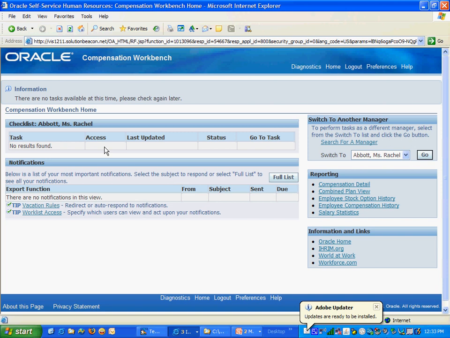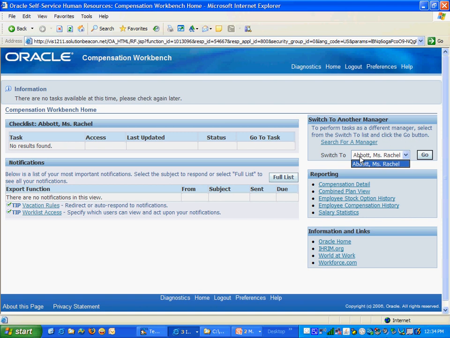There's a checklist of tasks. What is the access level? You can define an access level for tasks to be accessible only to managers or to directors or to employees and things like that. You'll also have all your notifications. For example, if you are a manager who has 5 subordinates under you, who have other line managers and things like that, when they complete their task, you will receive a notification that they have completed their budget allocation or their salary allocation. And then you can also see what tasks are pending. You can go to that task directly from here.